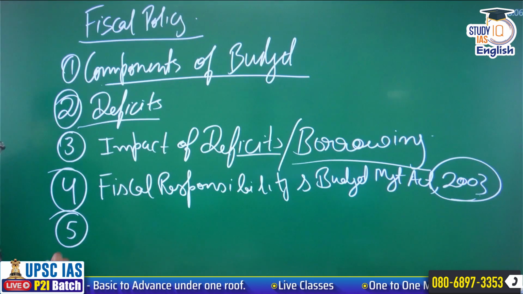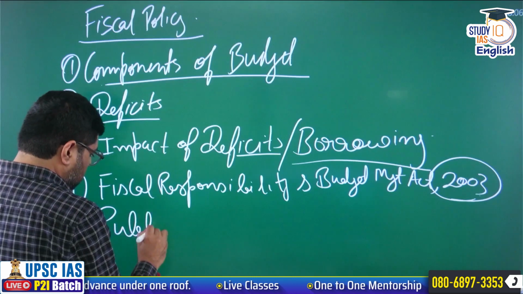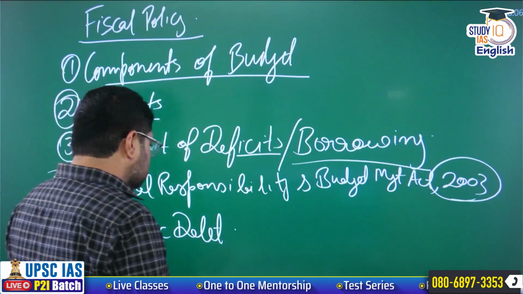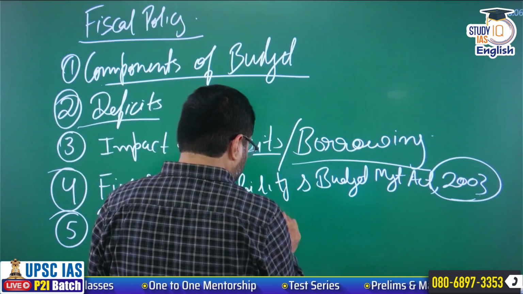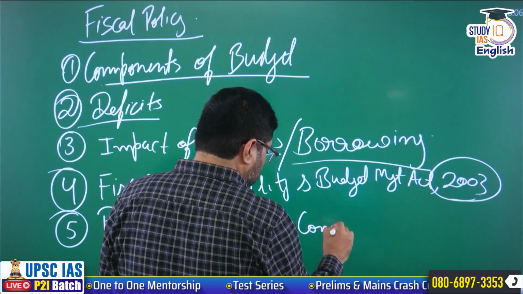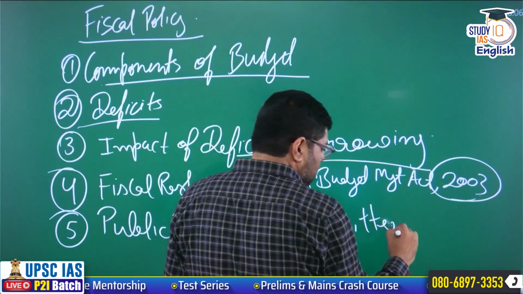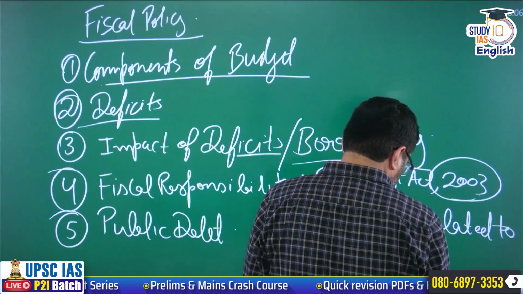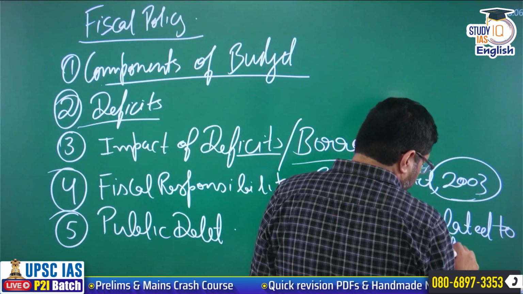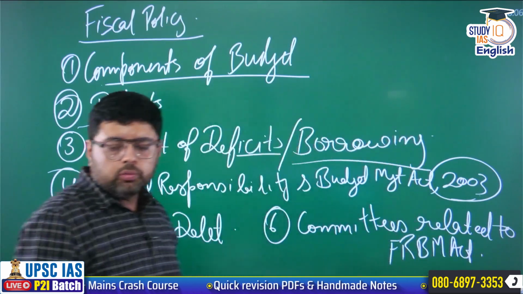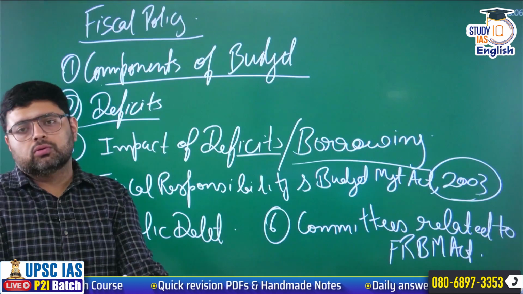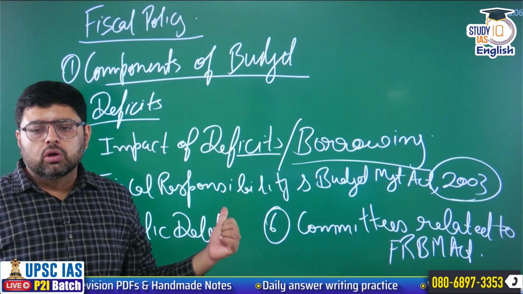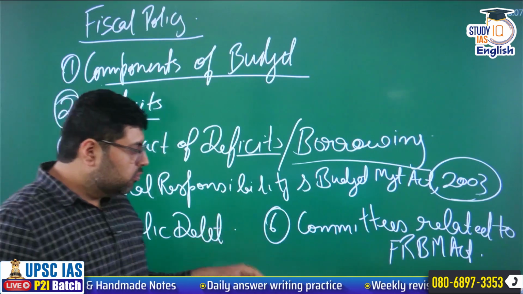Next, apart from this, you must also know the concept of public debt. Also, you must know about the committees related to FRBM. Clear? So you must know the committees related to the FRBM Act also. So these are the things that you must know with respect to this chapter. Clear?